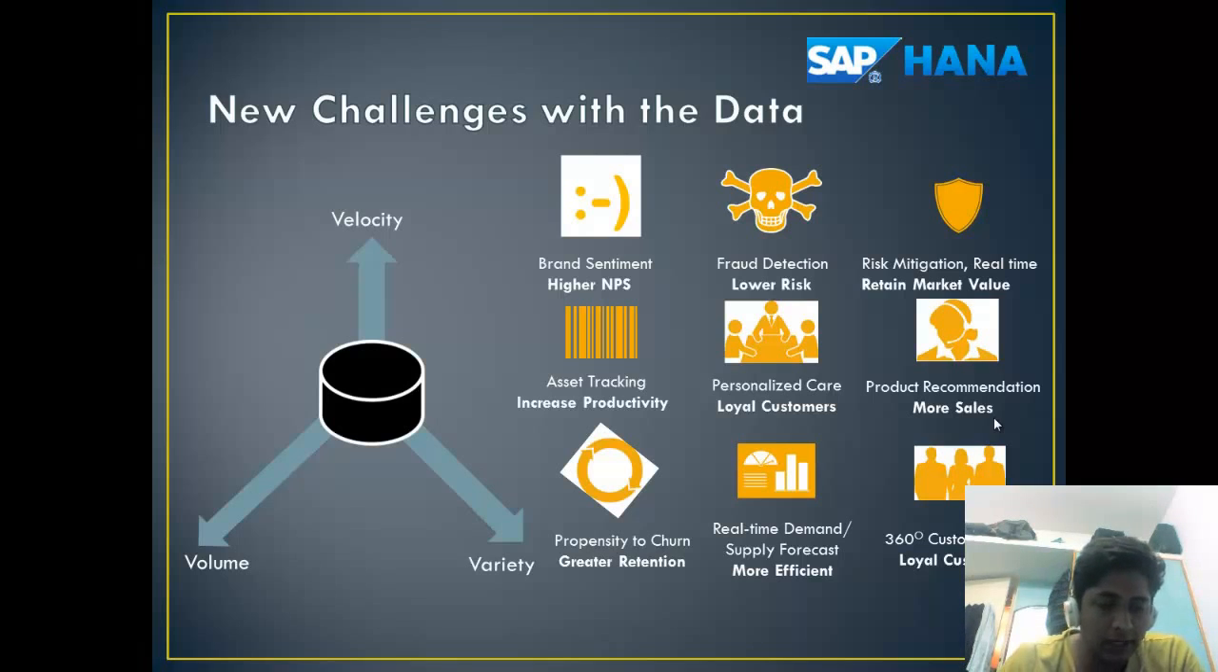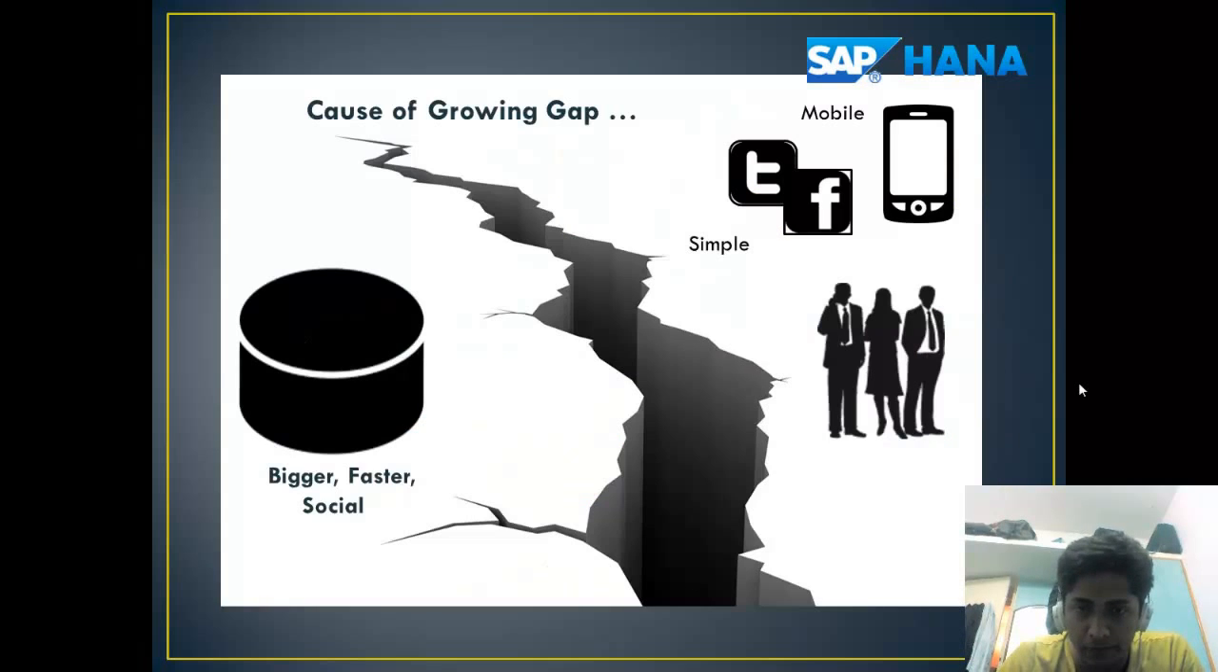Higher NPS, which means Net Promoter Score, which gauges a customer's general sentiment of a brand, has been increasing. Fraud can become difficult to detect. Risk mitigation becomes more important. Assets need to be tracked to increase productivity. Real-time demand increases and therefore supply forecasting becomes more important. Product recommendation becomes important to increase sales, and there are a few other factors shown in the figure.